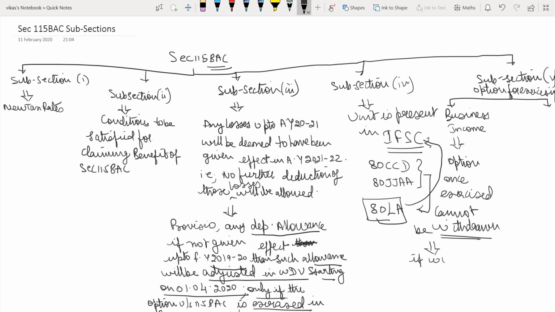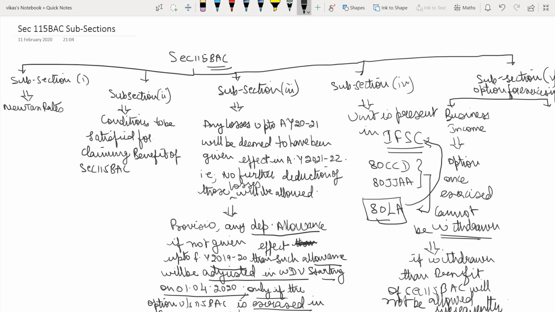If withdrawn, the benefit of section 115BAC will not be allowed in the subsequent assessment years.